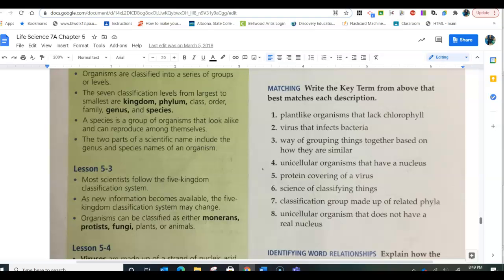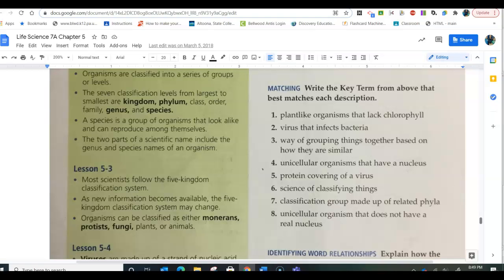A virus that infects bacteria is called a bacteriophage. The way of grouping things together based on how they are similar is classification. Unicellular organisms that have a nucleus are protists, or in some cases you could say yeast, which is a fungi, but usually it's protists.